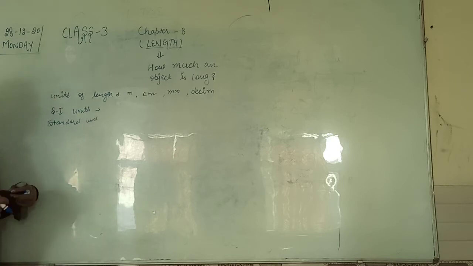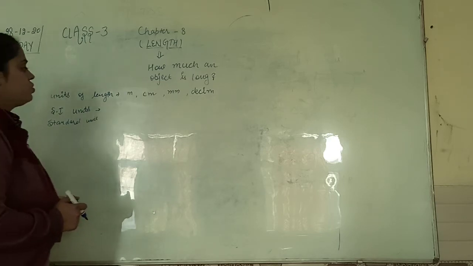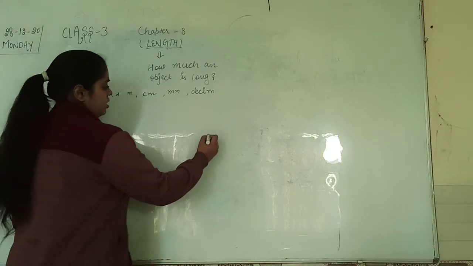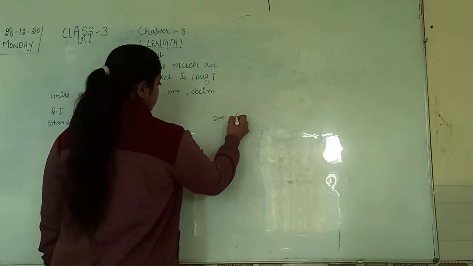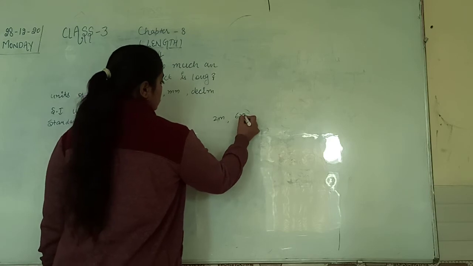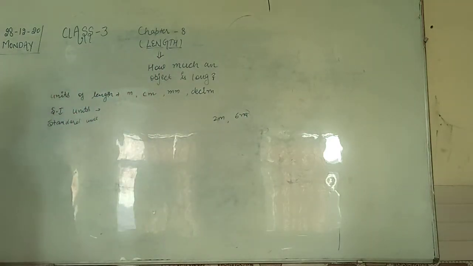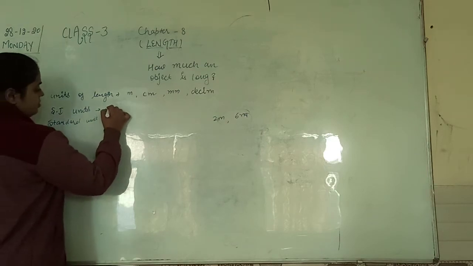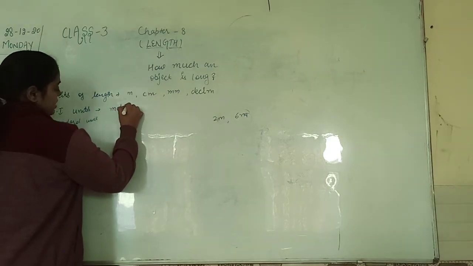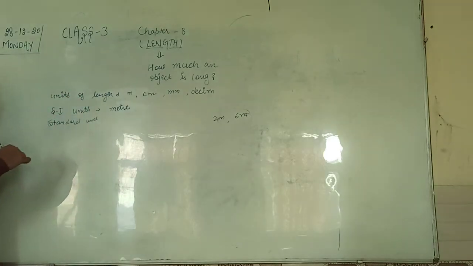And when you are buying rope, there also you will say give me 2 meter rope, 6 meter rope, right? So what do you mean by this? It means the SI unit of length is meter. The SI unit of length is meter, right?